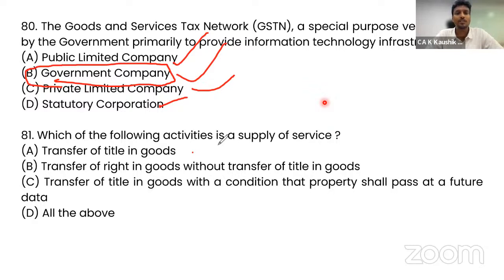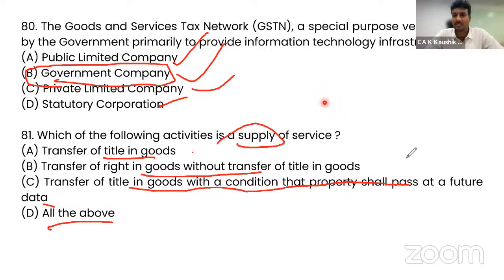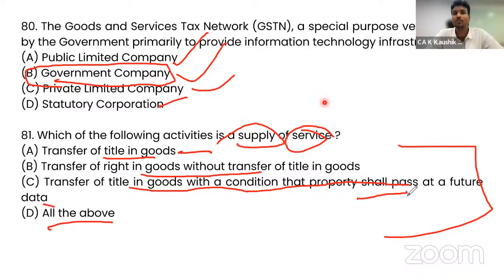Moving further, which of the following activities is a supply of service? Transfer of title in goods, transfer without transfer of title in goods, goods with a condition that property shall pass at a future date. All of the above. If you simply consider supply, all of these are supplies. But the question is specifically supply of service. First one is supply of goods. Third one is supply of goods. So this is supply of goods, this is supply of goods, and this is supply of service. So option B is the correct answer. If you generically go and answer, then you select D, which is wrong.